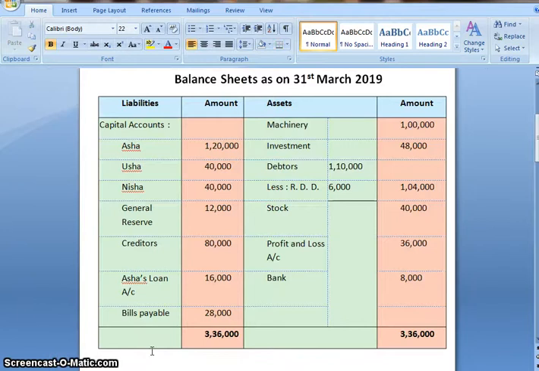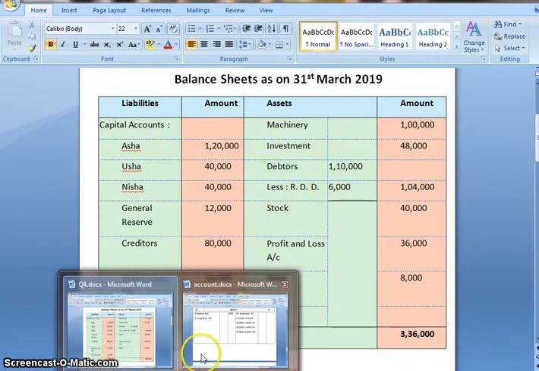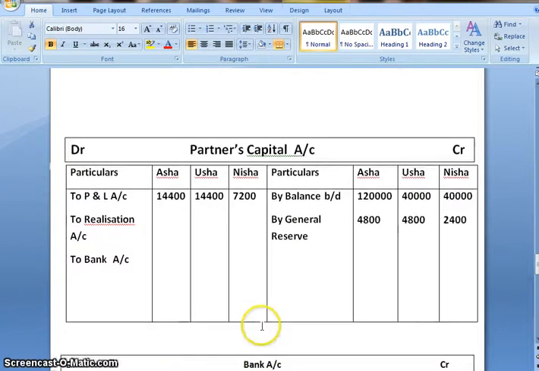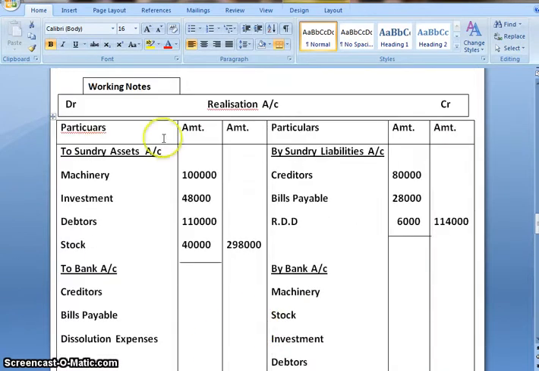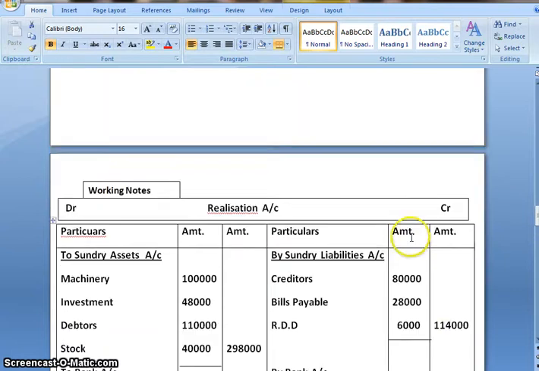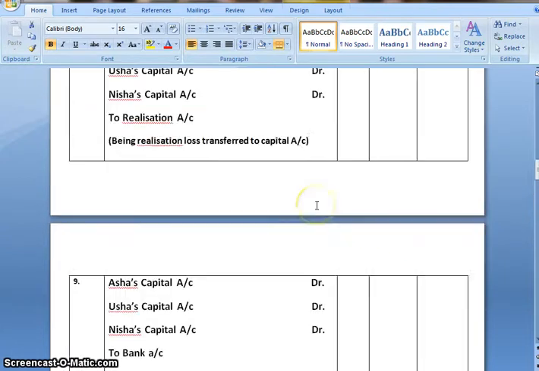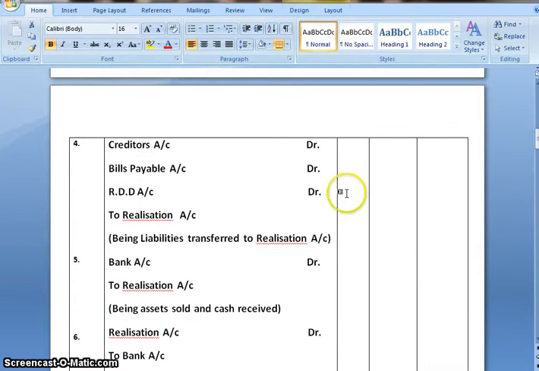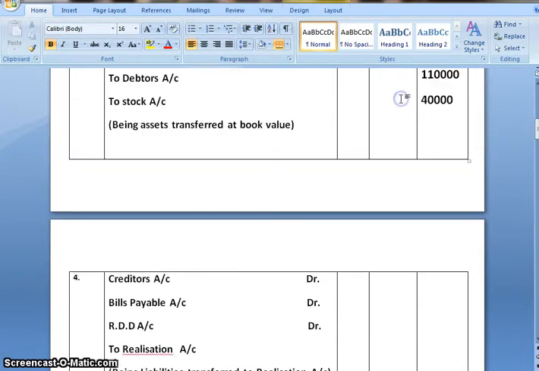Now liability side, we will transfer liabilities to the realization account as well. We have creditors, bills payable and RDD, that is reserve for doubtful debts. So in realization account, creditors 80,000, bills payable 28,000 and RDD 6,000. That gives us 1,14,000. We'll pass the journal entry for that. Journal entry would be creditors account debit, bills payable account debit, RDD account debit to realization account.